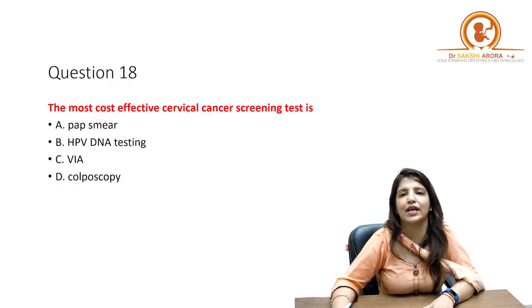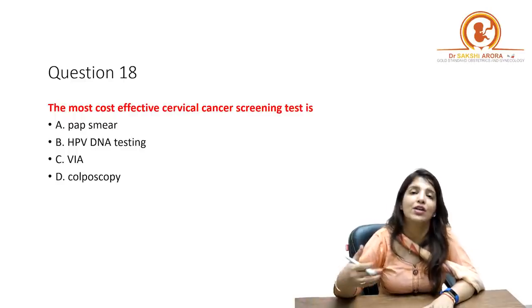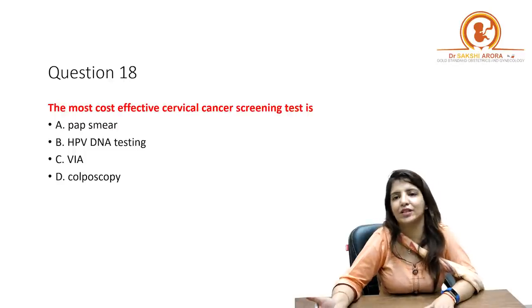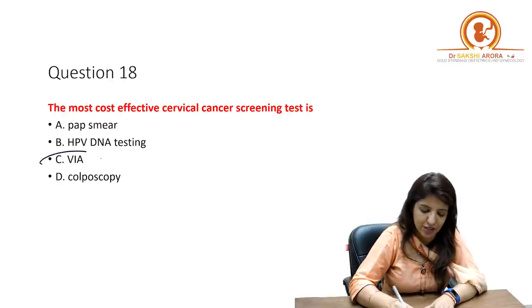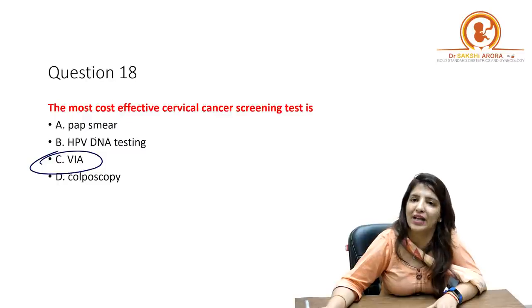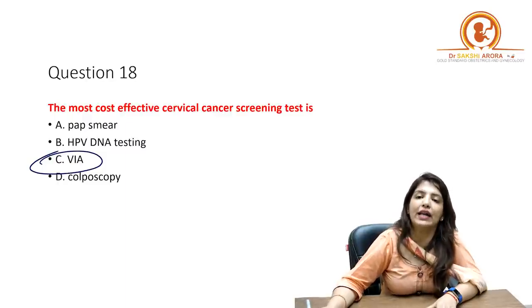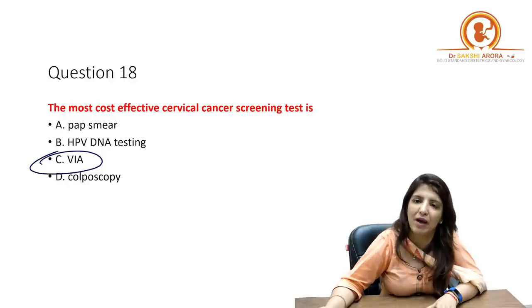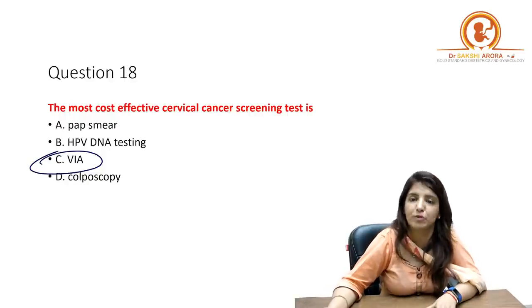Now, some students said that the question is most cost-effective. Some of them said that the question is the cheapest. So, whether they are talking about most cost-effective or whether they are talking about cheapest, your answer is visual inspection with acetic acid. So, in our camps and in rural settings, we do not go for pap smear. Pap smear again is a little expensive option.